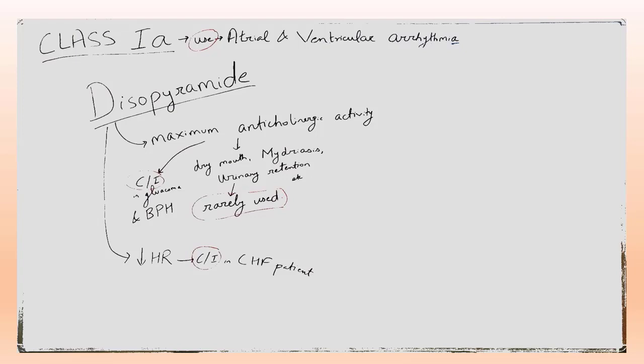Because of this anticholinergic activity, it is contraindicated in glaucoma and benign prostatic hyperplasia. In both conditions, disopyramide is contraindicated. Now it decreases heart rate. This drug decreases heart rate, so it is contraindicated in congestive heart failure patients.